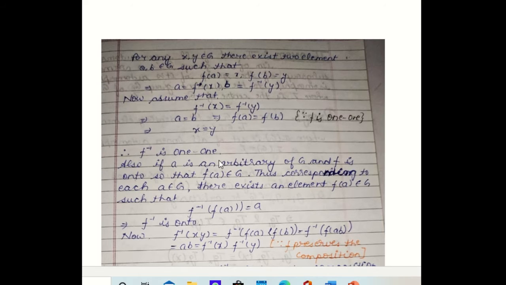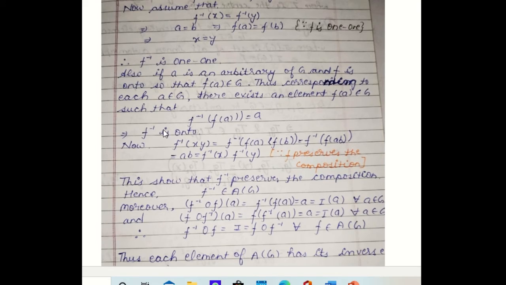Now we check whether F inverse is onto or not. Let A be any arbitrary element of G and FA an arbitrary element of AG. So this implies FA belongs to AG. So for each element A, there exists a mapping FA belonging to AG such that F inverse FA is equal to A. So this implies F inverse is an onto mapping. Now it is left to show F inverse preserves composition.